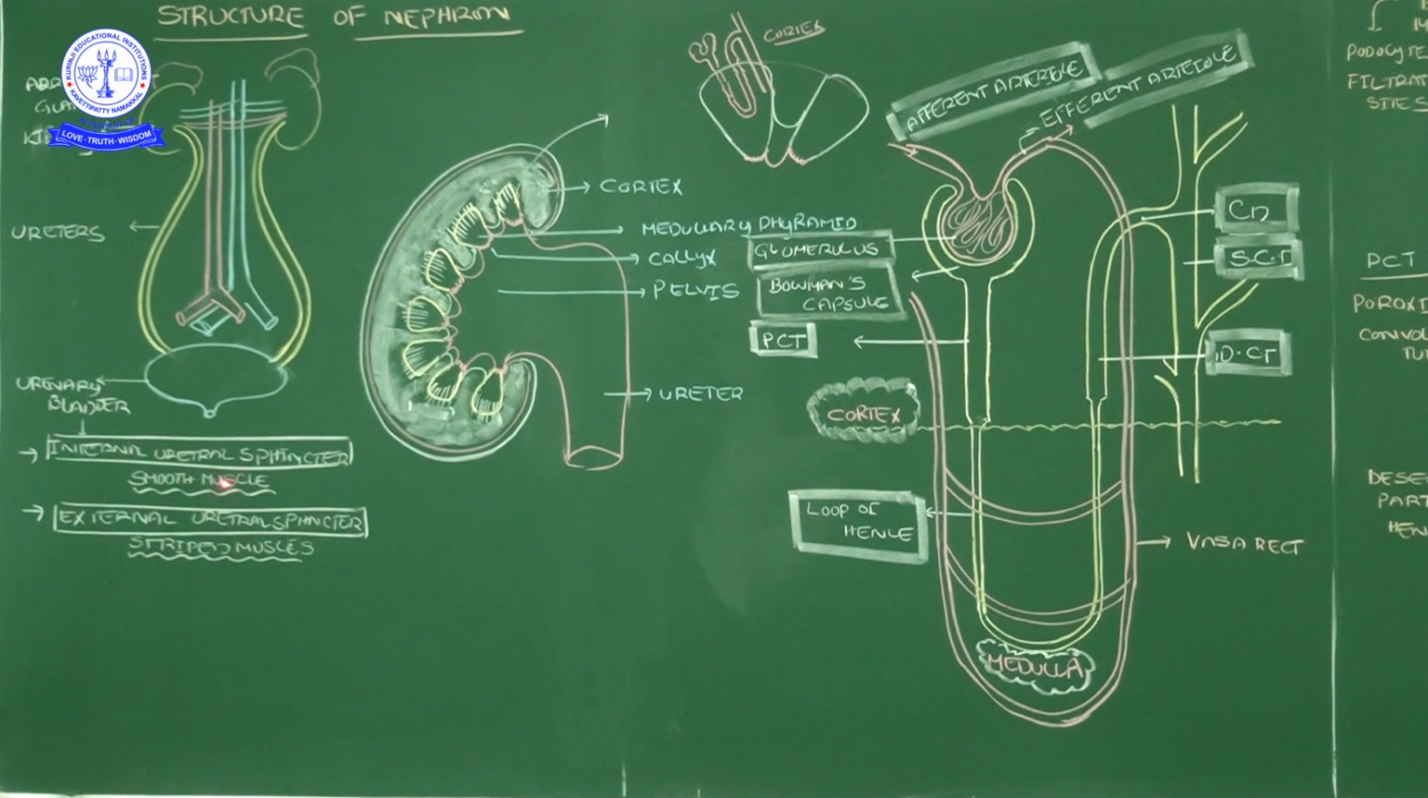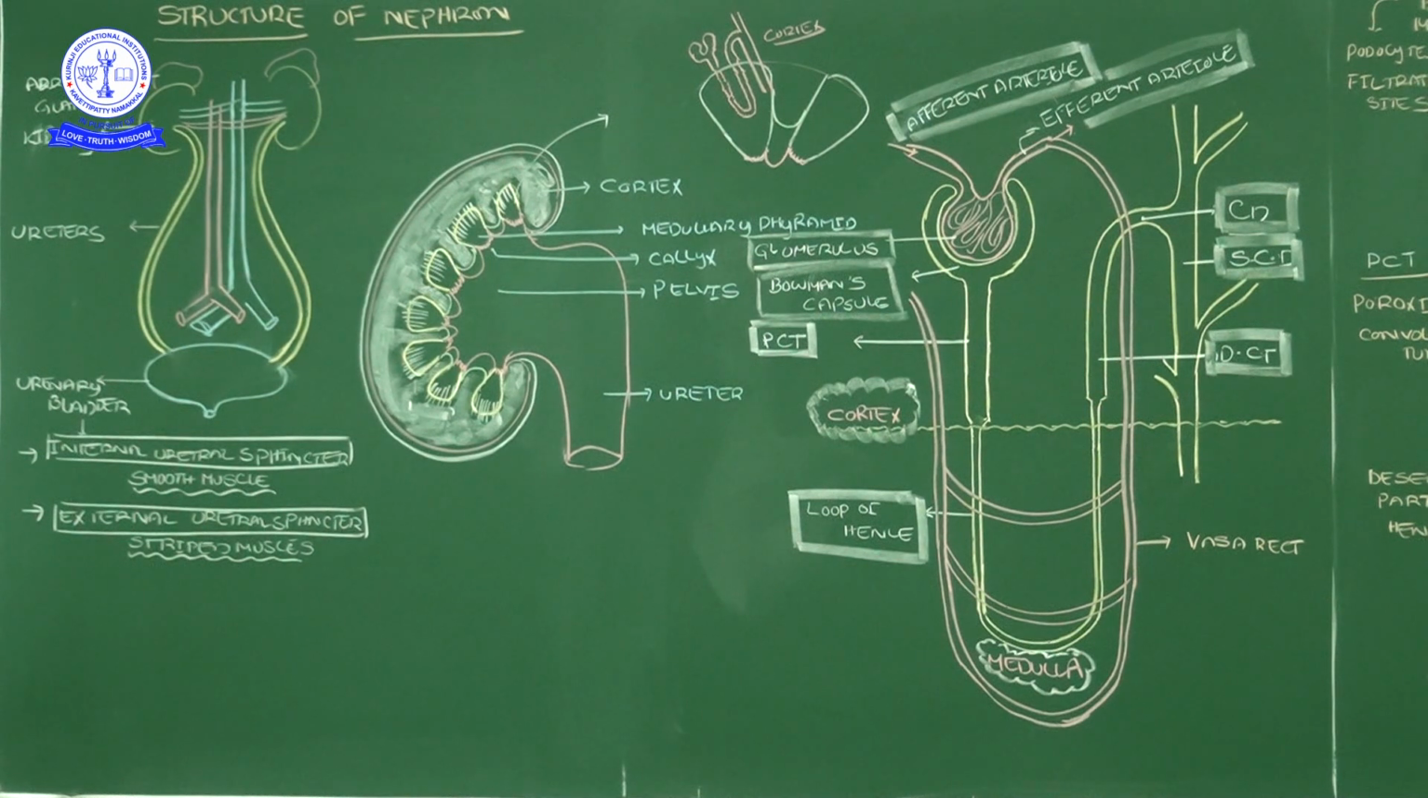The internal sphincter is made up of smooth muscle, and the external sphincter is made up of striated muscle. Here I will confirm one thing: smooth muscle is controlled by the autonomic nervous system, so we cannot control it, but striated muscle contraction and relaxation we can control.